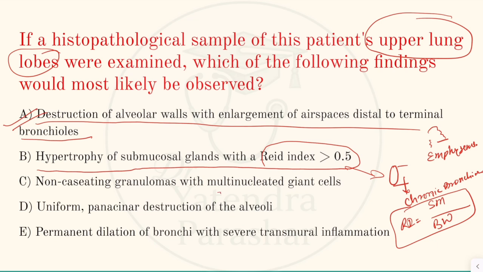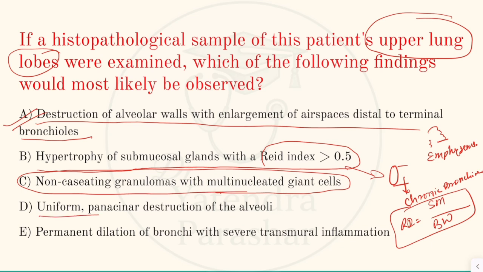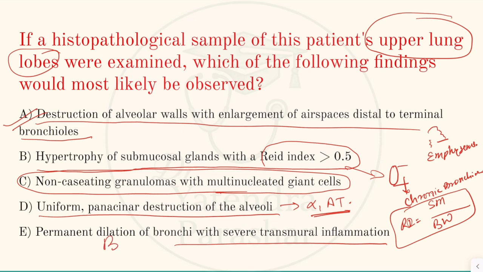Non-caseating granuloma with multinucleate giant cell is seen in sarcoidosis. Uniform panacinar destruction of alveoli will be seen in alpha-1 antitrypsin deficiency, not in the case of chronic smokers. And permanent dilatation of bronchi with severe transmural inflammation is bronchiectasis, not emphysema.